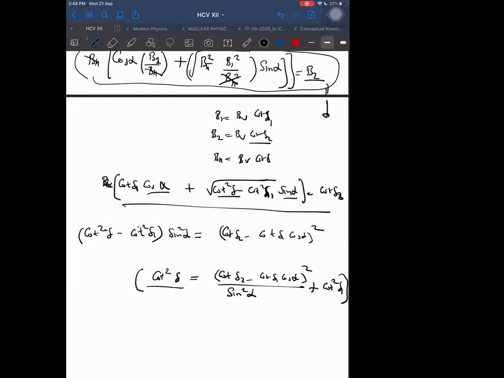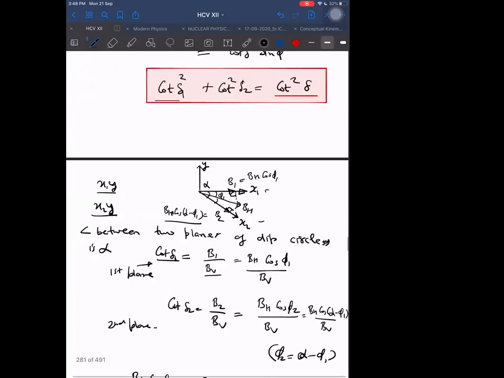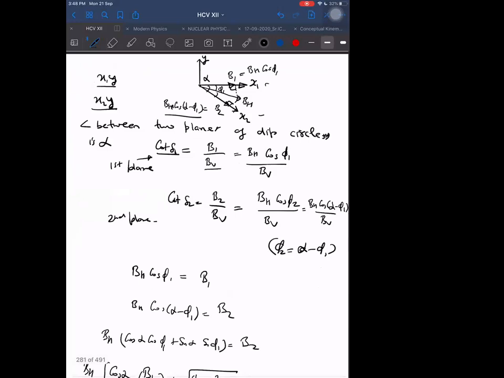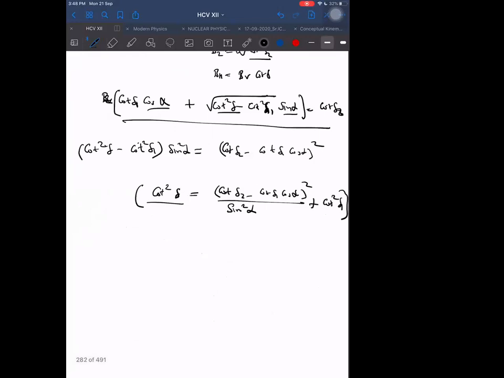But sometimes they may ask such a question: if the dip circle is in one plane, this is the angle. If the dip circle is in another plane, which is at an angle of alpha from the first plane, the other plane where we are finding the reading, and then what is the effective true angle of dip? So that way they can ask, and we can answer it in this way if they ask such questions.